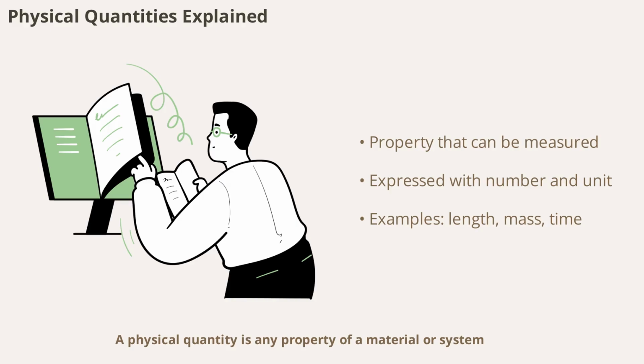Physical quantity is any property of a material or system that can be measured and expressed with a number and a unit. For example, length, mass, and time are all physical quantities. These quantities help us describe the physical world in a precise and standardized way. Without physical quantities, it would be impossible to communicate scientific ideas clearly or compare results from different experiments. Understanding what physical quantities are is the first step in mastering measurements in physics.